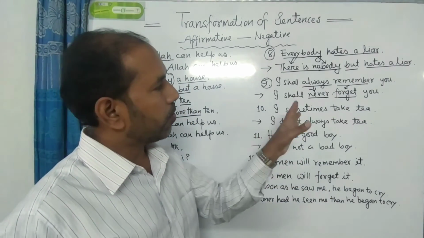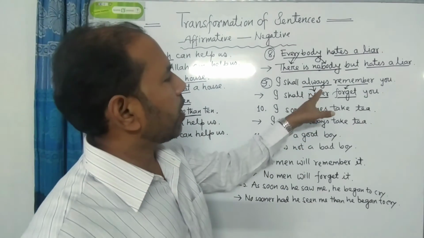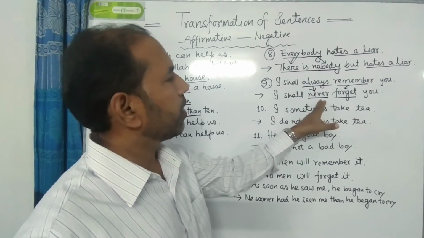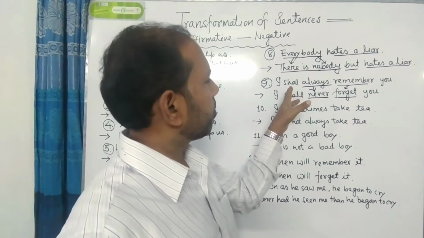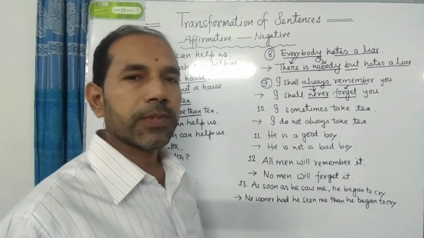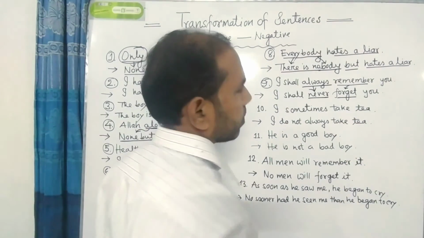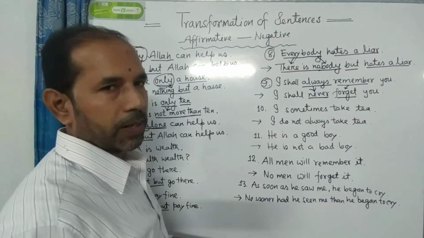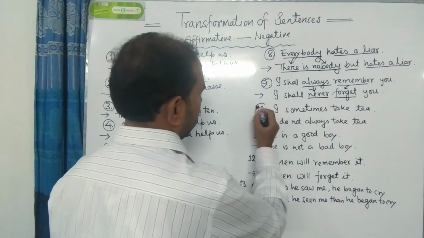So the rule is that if we find always in any sentence, then we have to use never, and the verb must be opposite. The example is I shall always remember you, and the answer is I shall never forget you. So this is clear. I think you have understood this rule very clearly. Okay, I am going to the next rule, number 10.